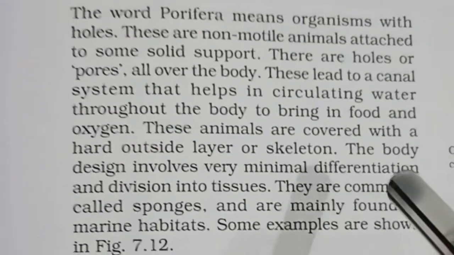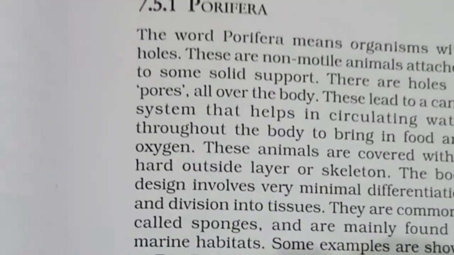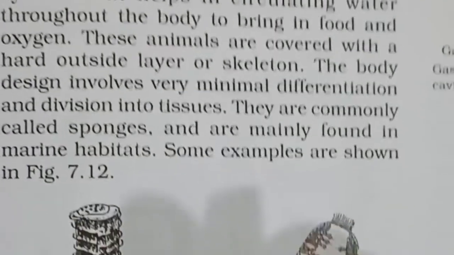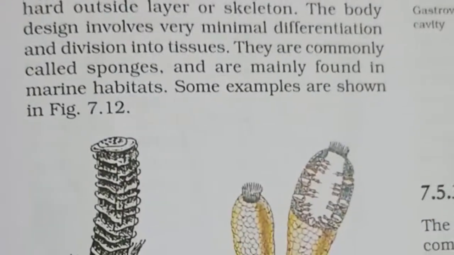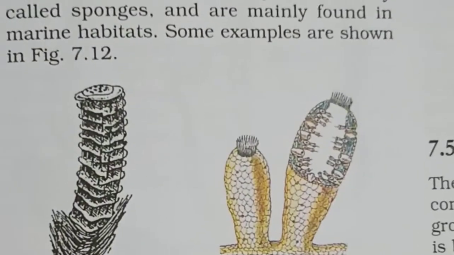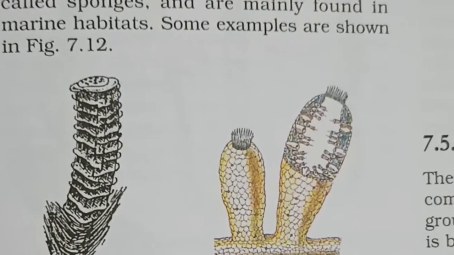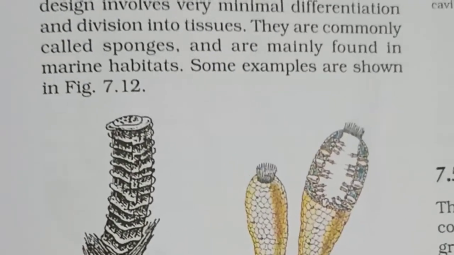They are mainly found in marine water, and examples are given here in the diagram: Euplectella, Sycon, Spongilla.